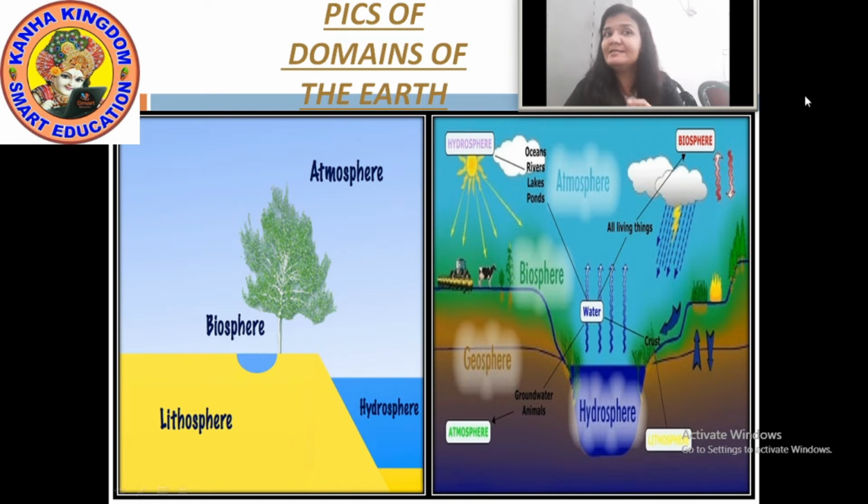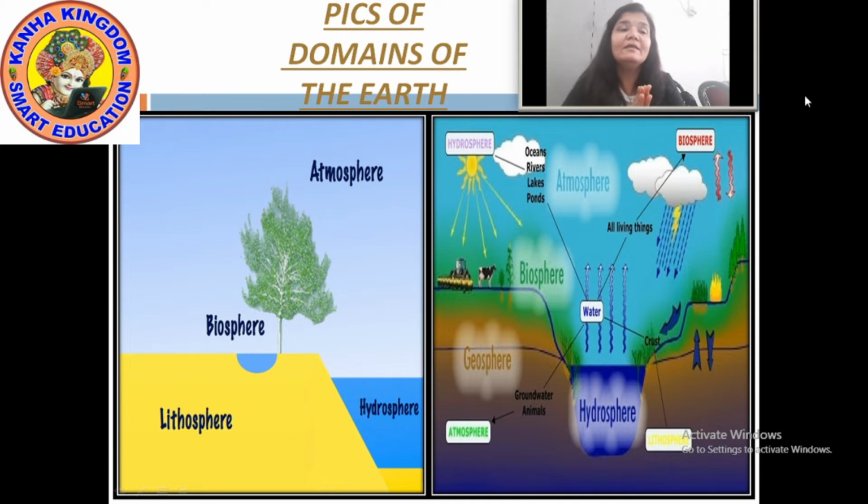Okay, you can see hydrosphere first in the left corner. Hydrosphere, what does it consist of? Hydrosphere consists of oceans, rivers, lakes, ponds. Then the lithosphere, you can see the lithosphere downside in yellow color. It is totally the rocky place. Rocky place means you can count it like soil, stones, sand, everything. So the solid portion, whatever is there in the earth crust, that is lithosphere. And the biosphere consists of all the three.